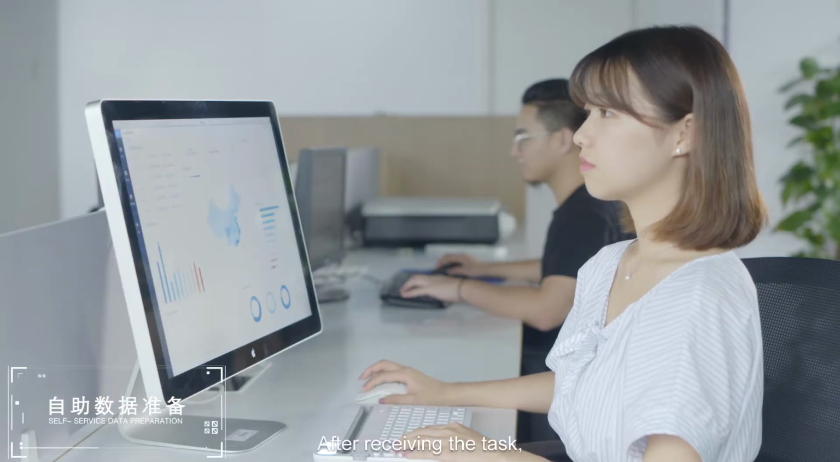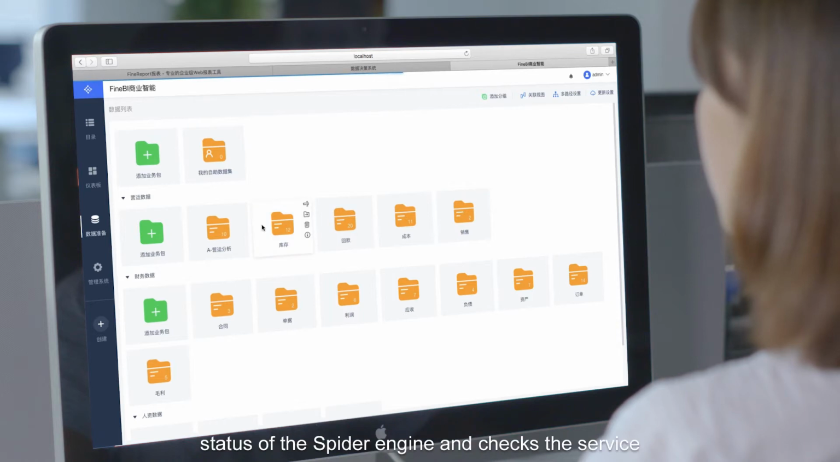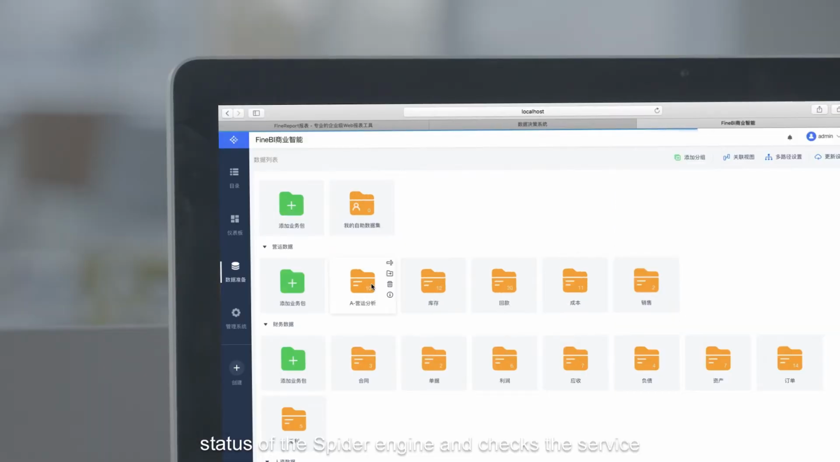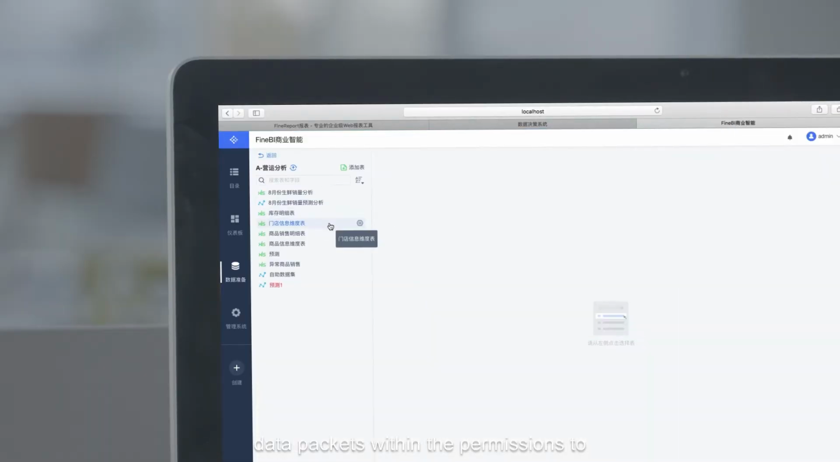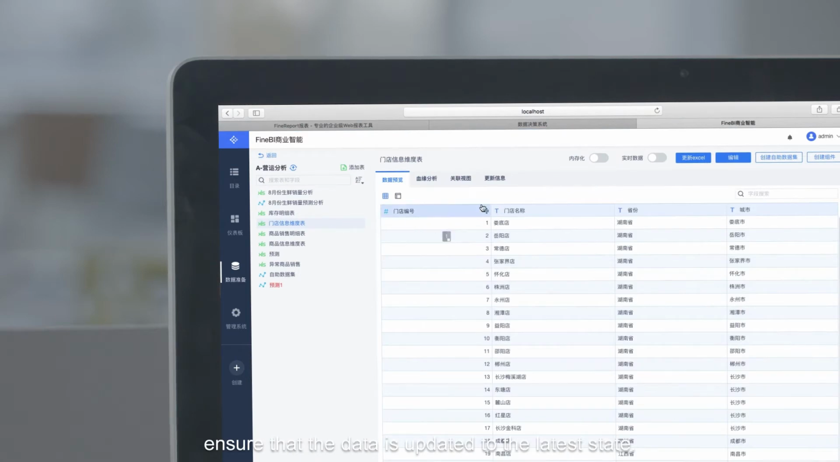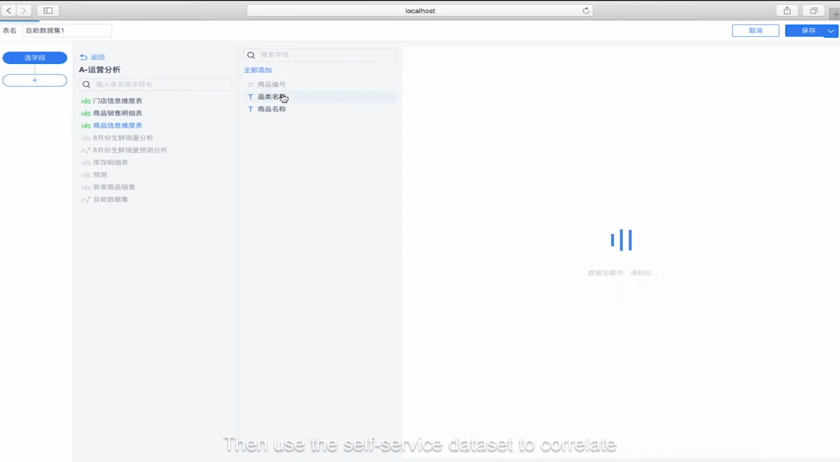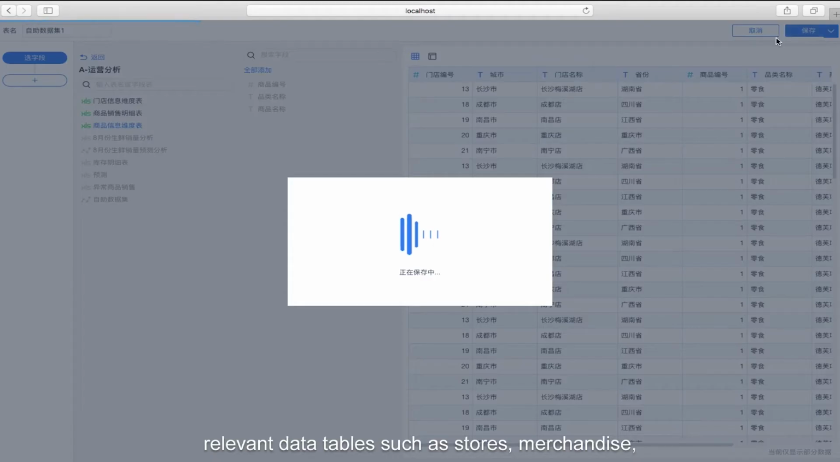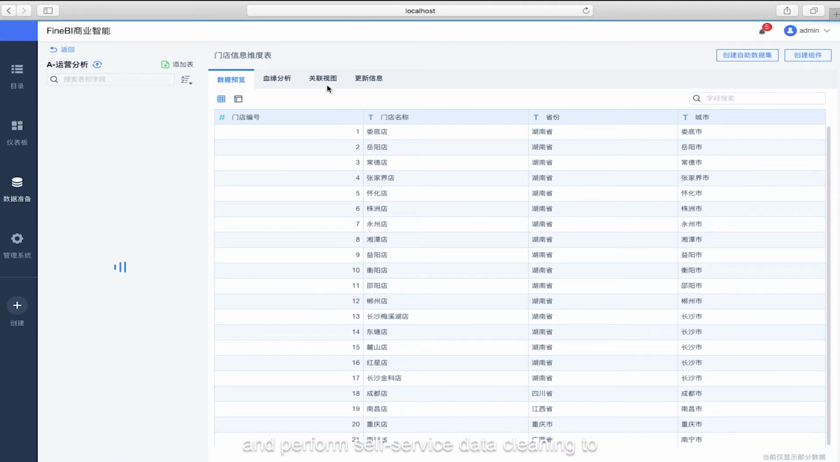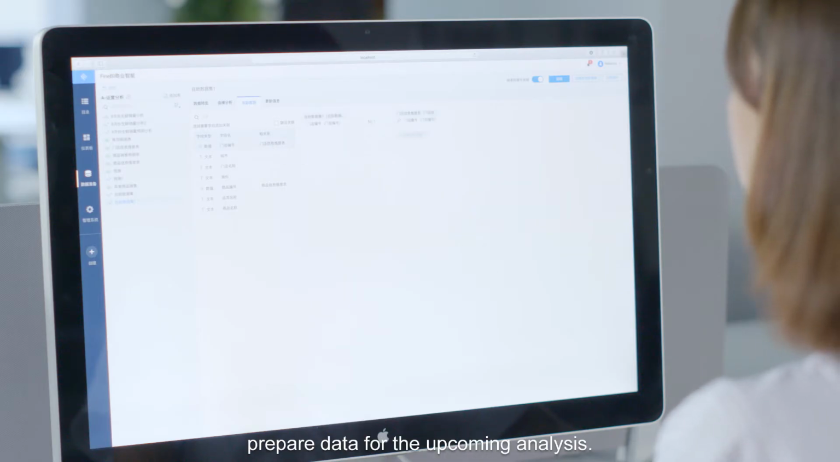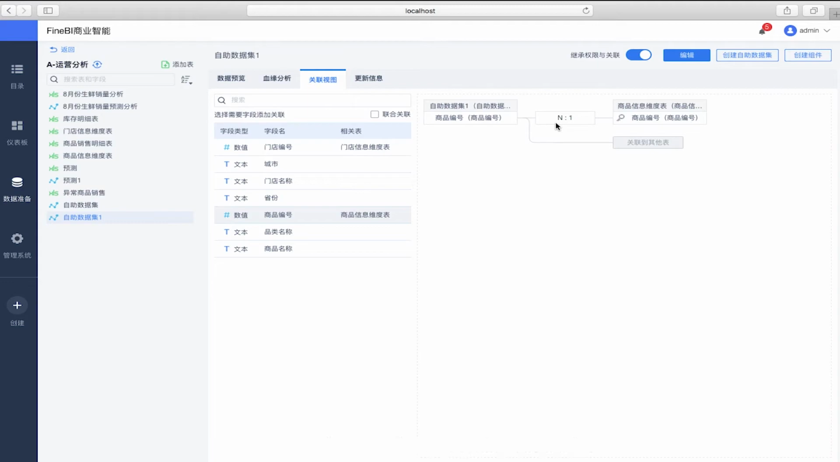After receiving the task, Rebecca first checks the operation status of the Spider engine and checks the service data packets within the permissions to ensure that the data is updated to the latest state. Then she uses the self-service dataset to correlate relevant data tables such as stores, merchandise, and inventory, and performs self-service data cleaning to prepare data for the upcoming analysis.